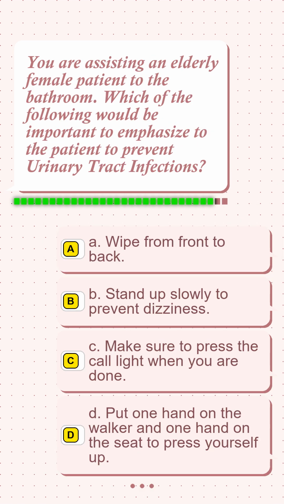Question 3. You are assisting an elderly female patient to the bathroom. Which of the following would be important to emphasize to the patient to prevent urinary tract infections?